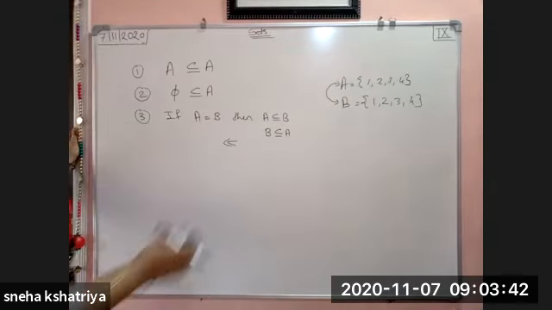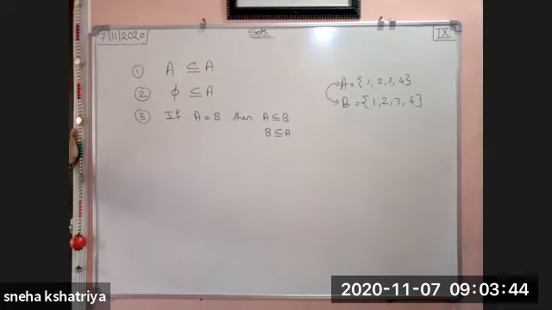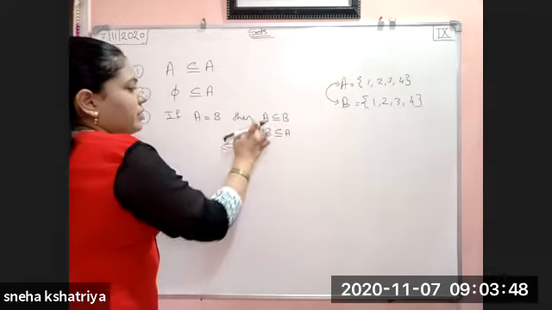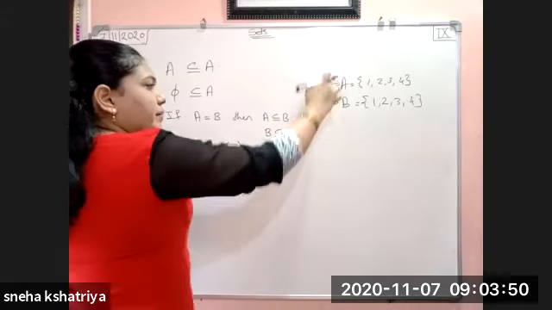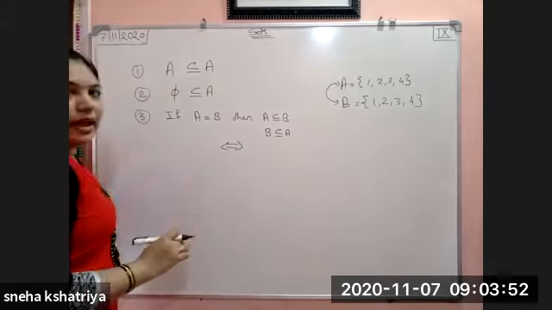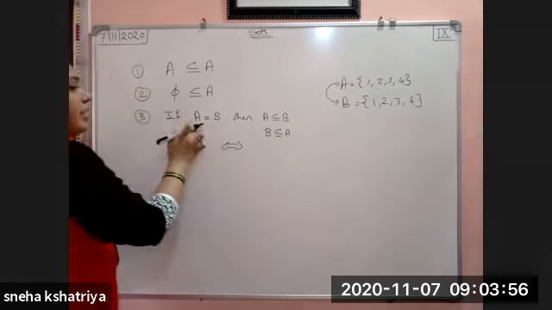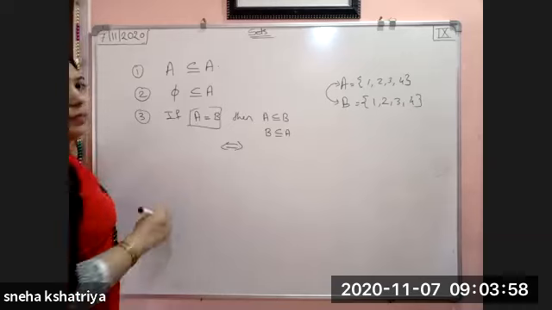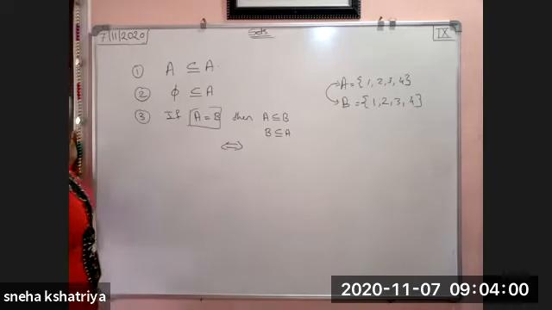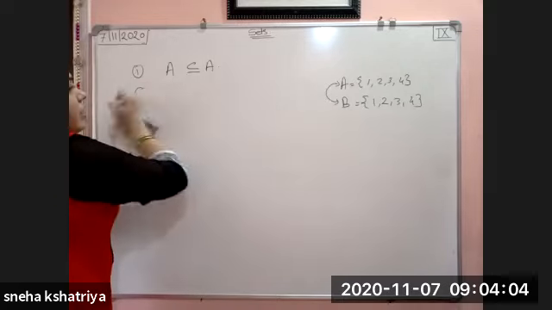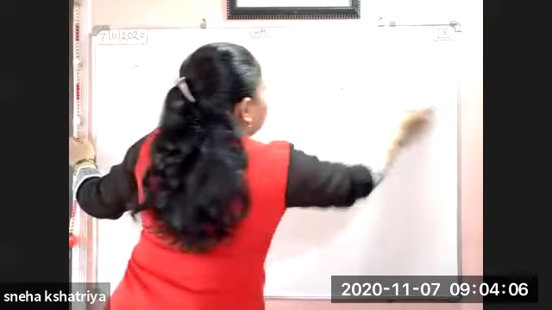Vice versa means what? If A is subset of B and B is subset of A, then only this condition will happen: we can say that A is equal to B. This condition is vice versa. So these were the properties of subsets which we have seen.